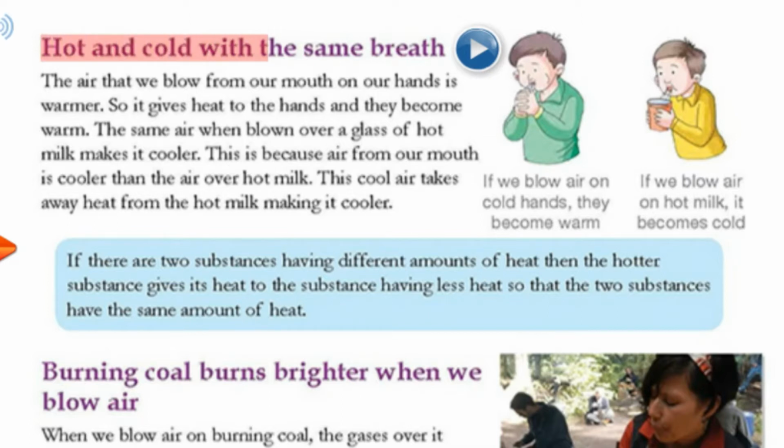Hot and cold with the same breath. The air that we blow from our mouth on our hands is warmer, so it gives heat to the hands and they become warm. The same air, when blown over a glass of hot milk, makes it cooler. This is because air from our mouth is cooler than the air over hot milk. This cool air takes away heat from the hot milk, making it cooler.